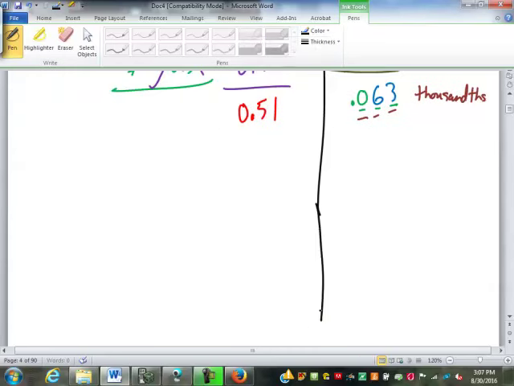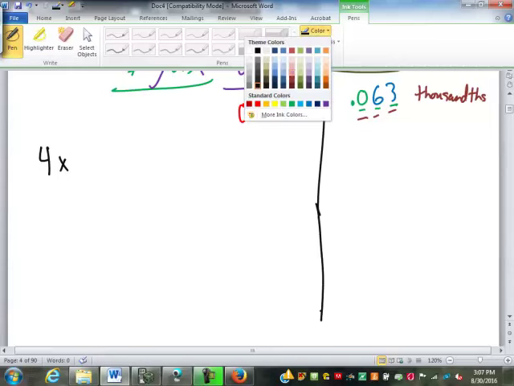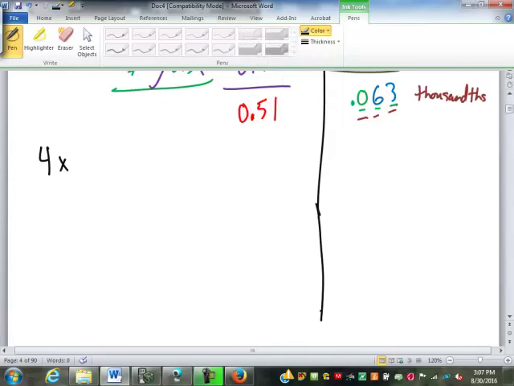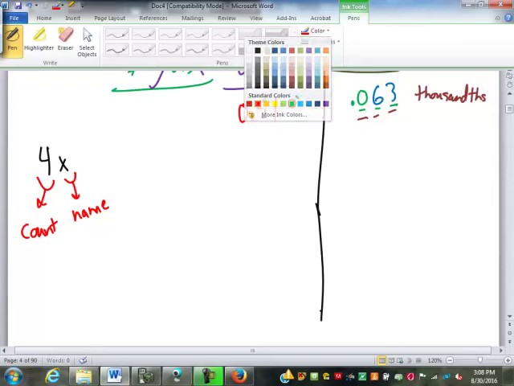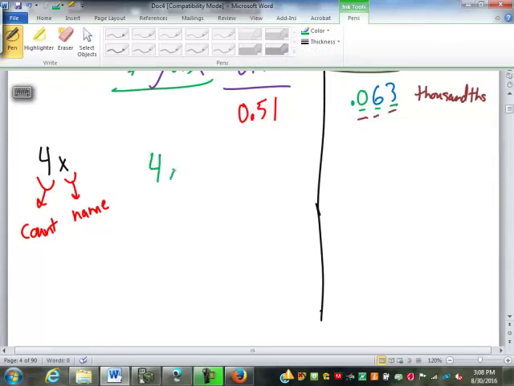Well, while we're on a roll, let's look at algebraic numbers. Some people get a little squeamish when we put the variables in there. But this is nothing different than any other number. We have a count, the 4, and we have a name, the x. It's just like having 4 inches or 4 cows or 4 sevenths. Here we have 4 x's. The difference is we don't know what an x is, and we know what all that other stuff is. But it really doesn't matter. It behaves exactly the same way.